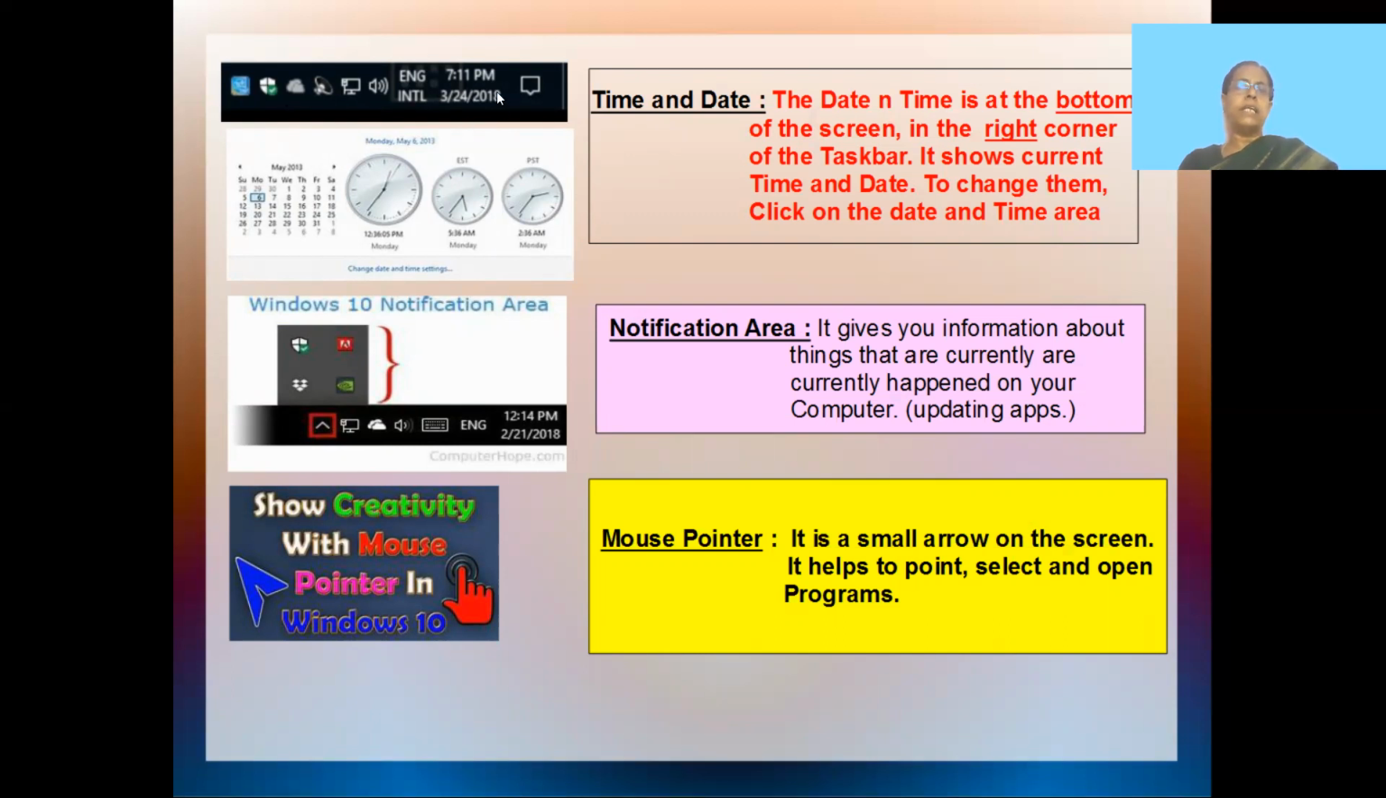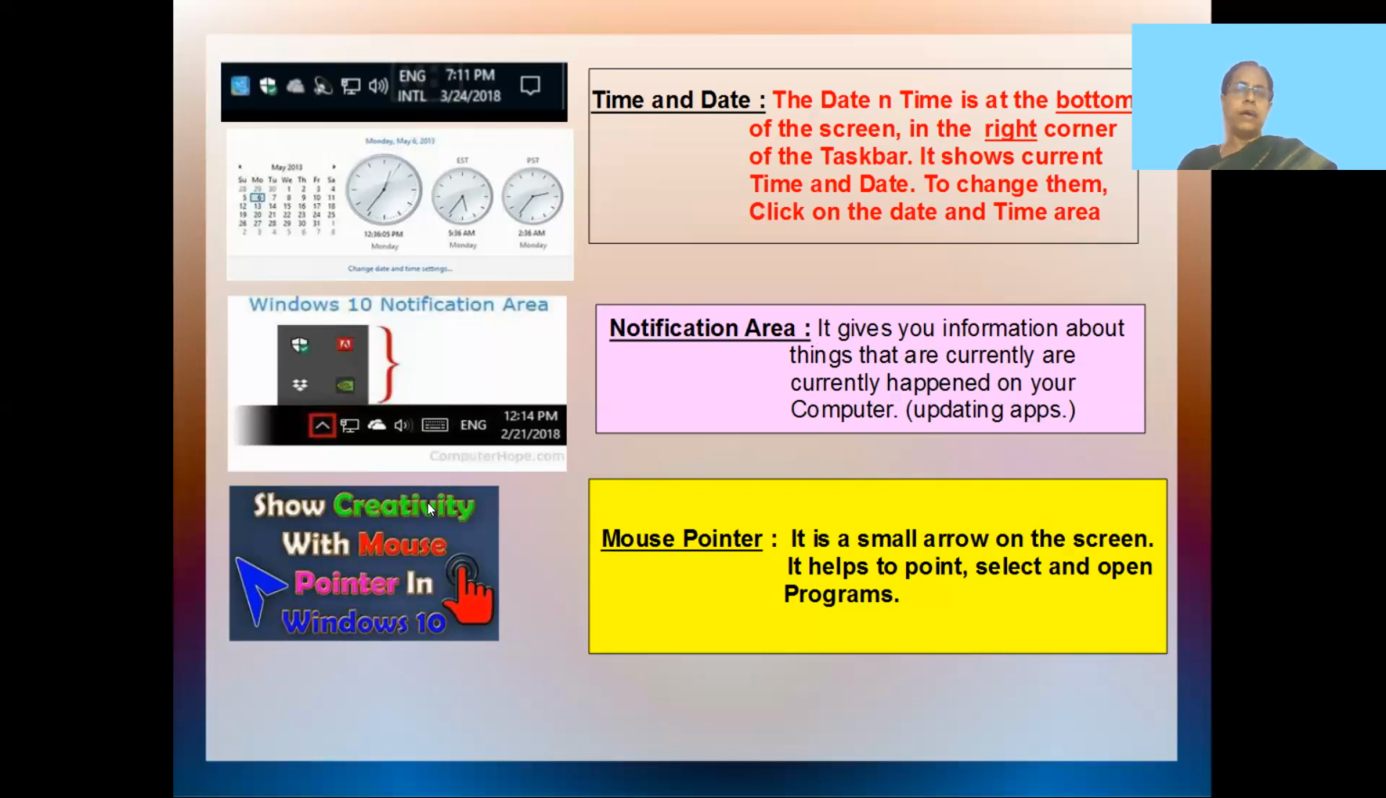In the same place on your taskbar, on the right side where you find the date and time, you also find an arrow like this. This arrow is called a notification arrow. This notification arrow gives you the current updates or whatever is happening in your computer. So this is your notification. It gives you information about things that are currently happening on your computer. So when your apps update or your system is updating, it automatically updates and shows you the correct updates.